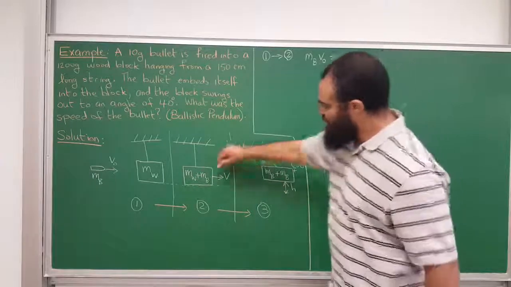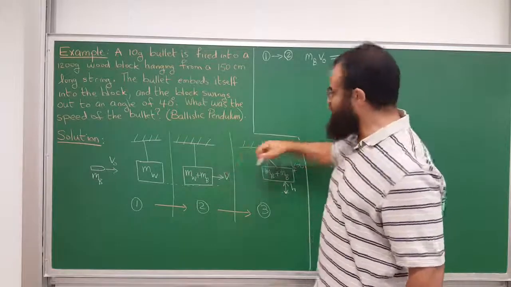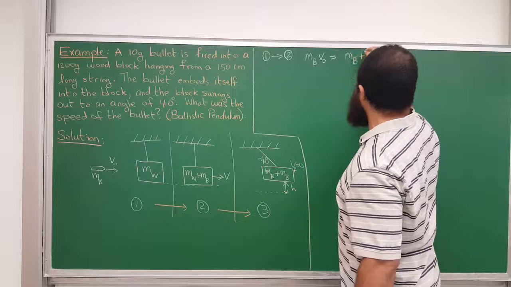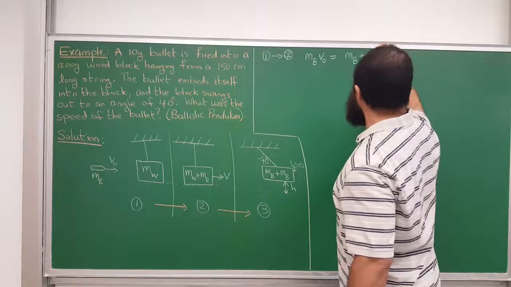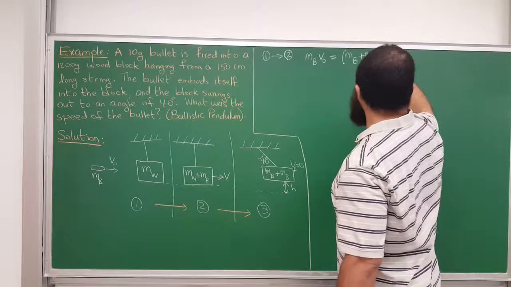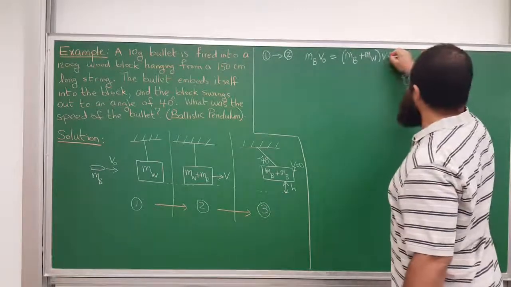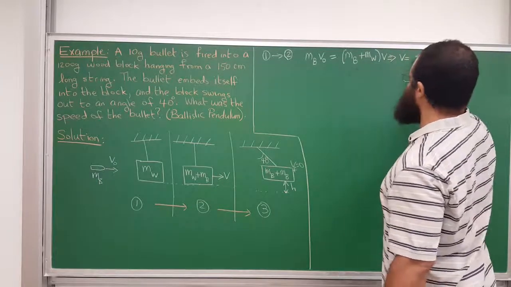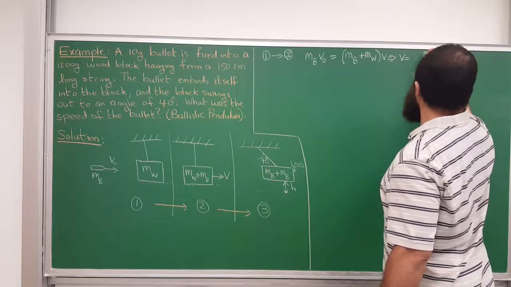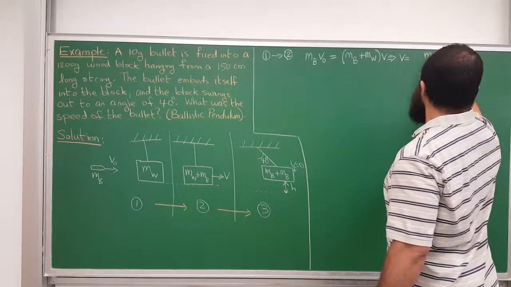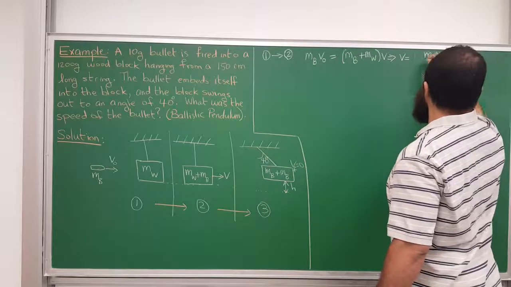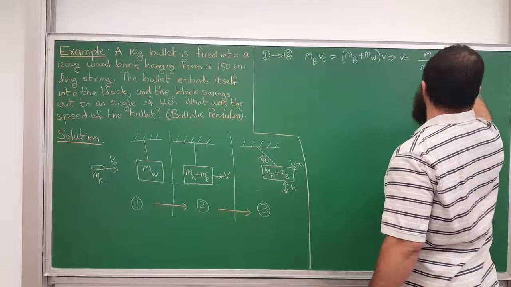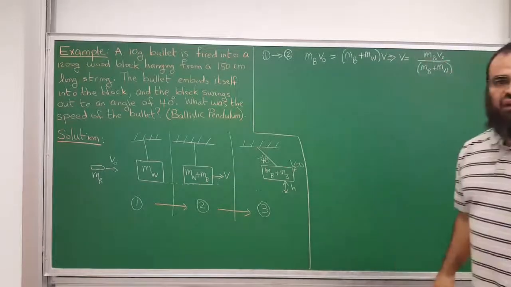Right after collision, they stick together and move at one common velocity called v. So the momentum after collision will be their total mass after collision, that's the mass of the bullet plus the mass of the wooden block, times their speed after collision. And therefore, we just divide and solve for it, and their speed after collision will be the mass of the bullet times the speed of the bullet at the beginning, divided by the mass of the bullet plus the mass of the wood. That's the speed after collision.